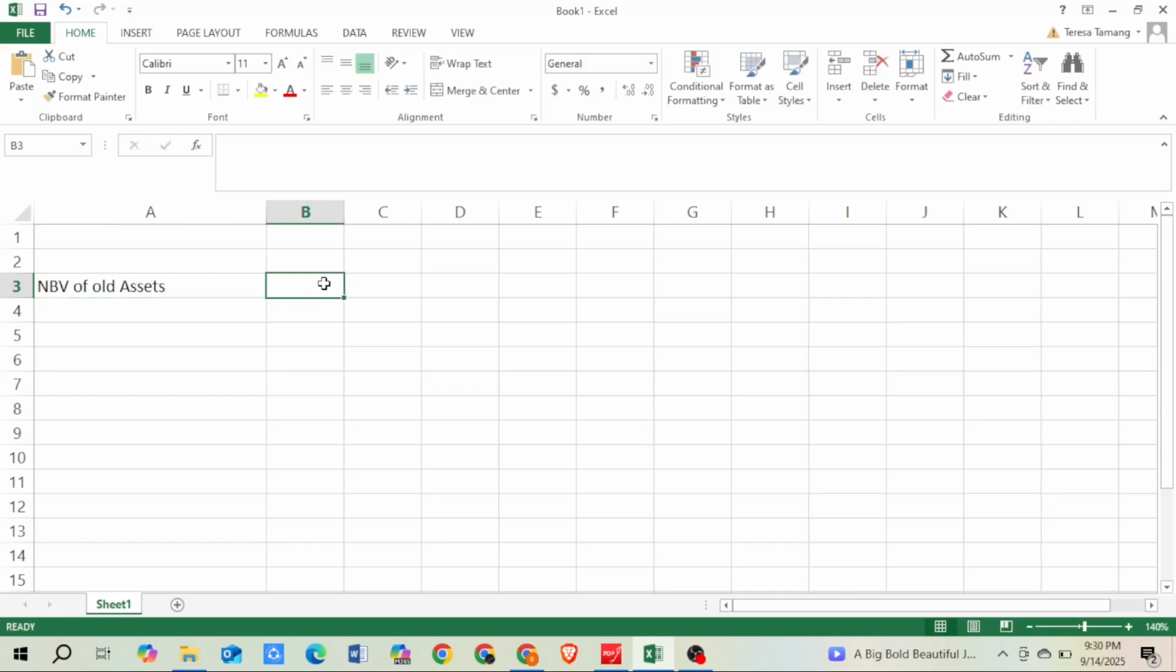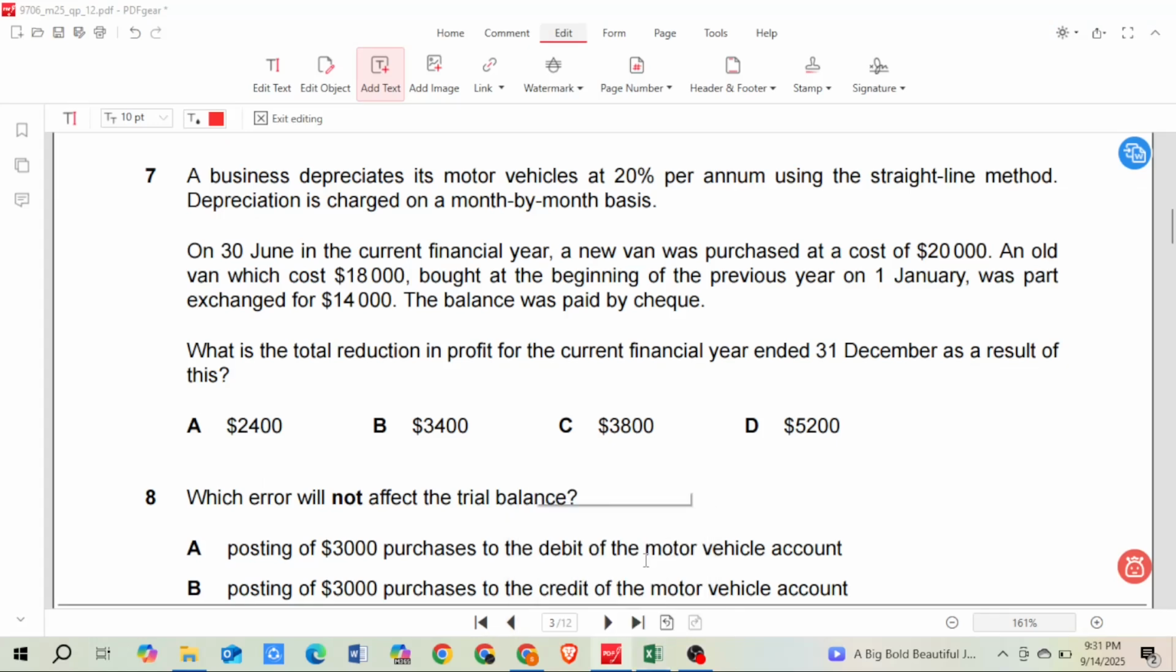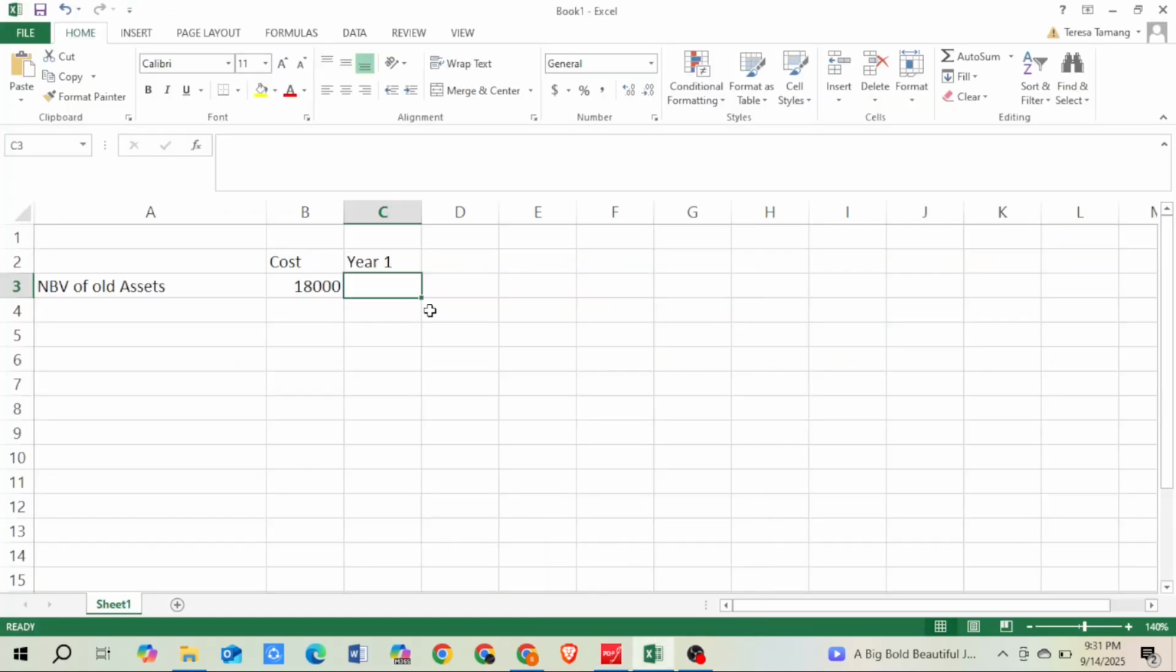Okay, so the asset cost was 18,000 and this is depreciated in year 1, which is from January to December, because the question says it was purchased last year in January, last year on 1st January. So from 1st January to December last year, we will calculate depreciation, and depreciation is 20%. So 18,000 into 20 divided by 100, and that will give you 3,600.